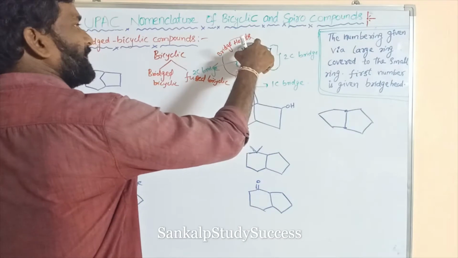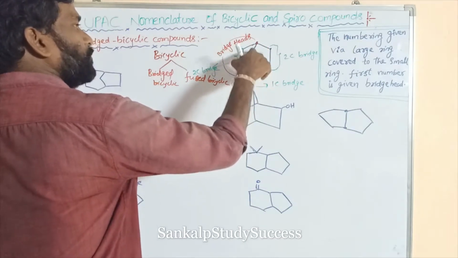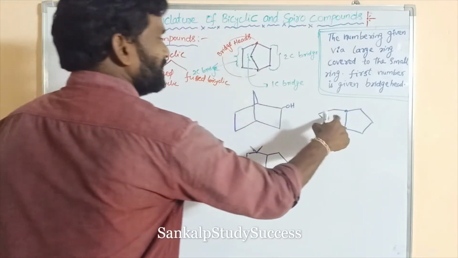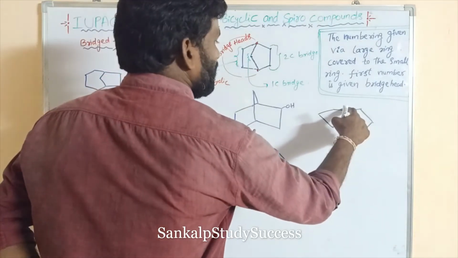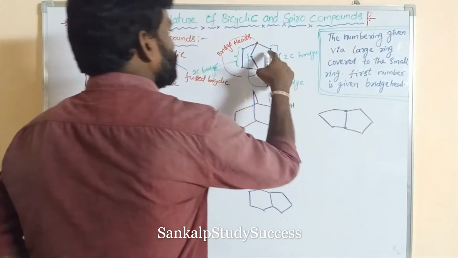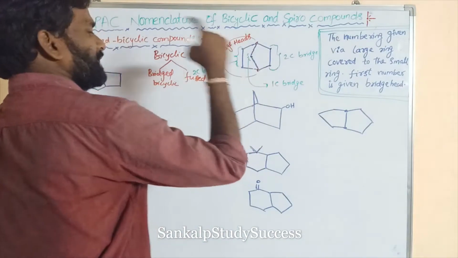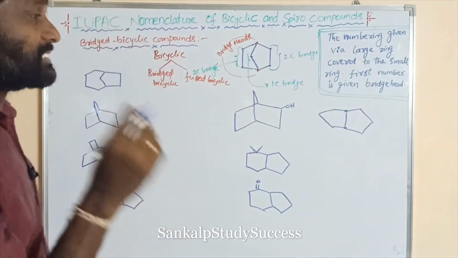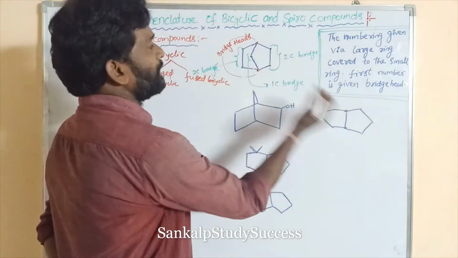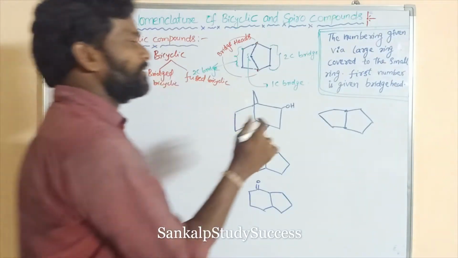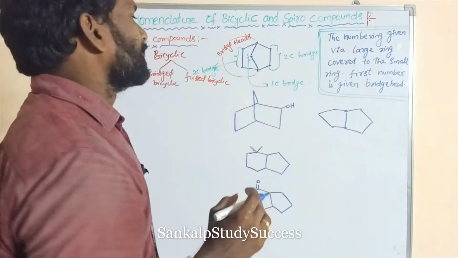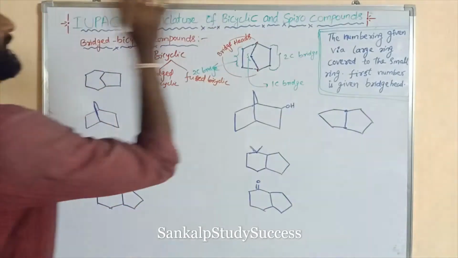These two cycles are connected with three carbons, 1 2 3. Here these two cycles contain two common carbons. Here the two cycles contain three common carbons. So two cycles containing two or more common carbons are said to be bicyclic compounds.